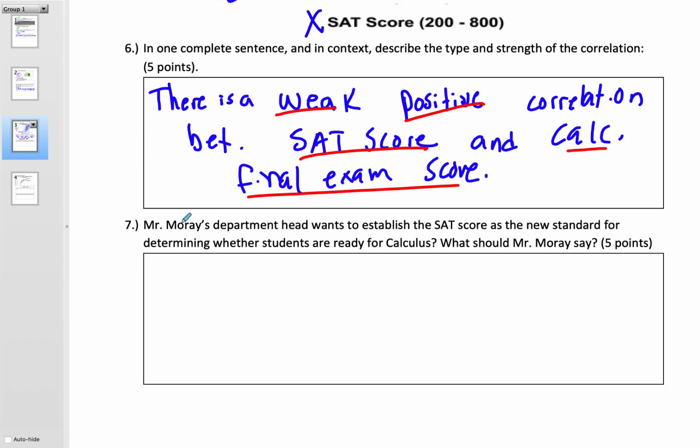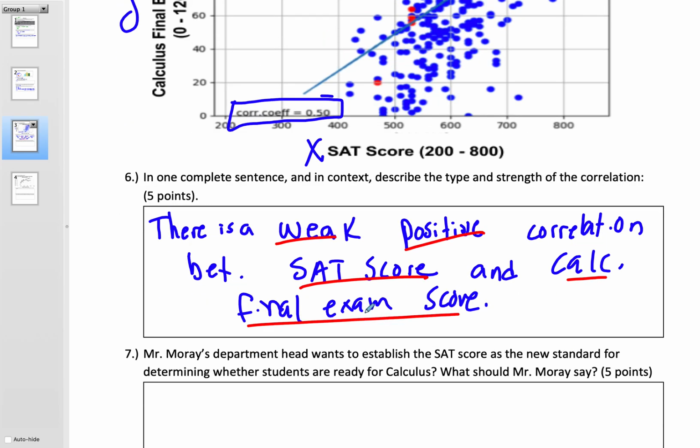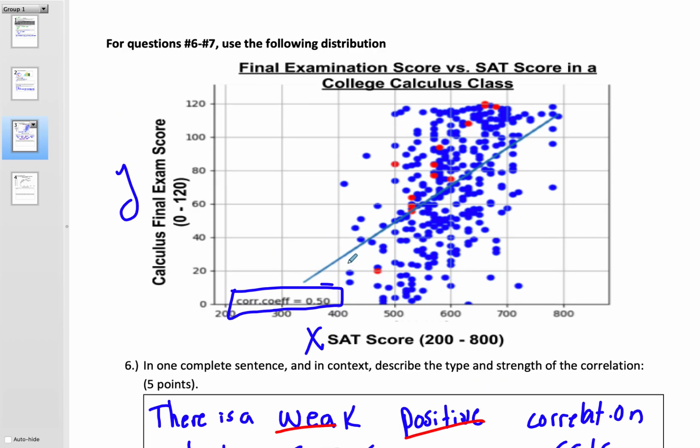So question 7, people interpreted this in different ways. What I wanted you to do was to consider what the strength of the correlation means about how well a line does at representing it. So you want to tell the department head, no, he shouldn't use the model. And the reason is that because there is this weak correlation, what that means is that a line does not do a good job of representing the data, which means it's not going to make reliable predictions, which means it should not be used as a model. Now, I was pretty lenient in how I graded this one, but that's the idea.